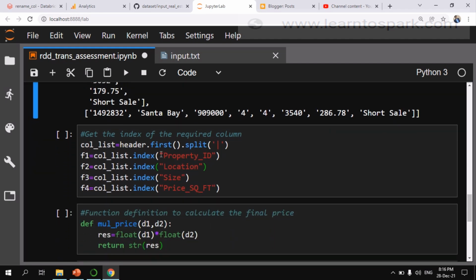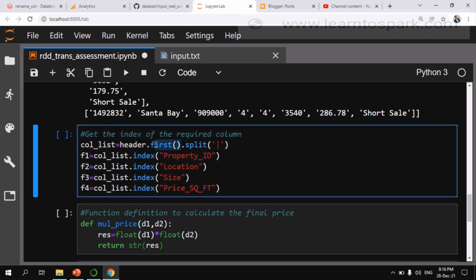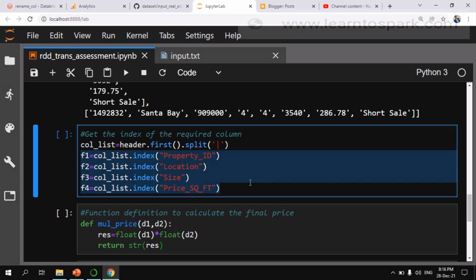So from the header I am using the first action. It will pick only one record, and then this will be a string now. From this string I am using a split method to convert it into a list. From this column list I am getting the index for each and every element that we need in the output. In the output, the columns that we require are property ID, location, and the price that we are calculating from size and price per square feet. So these 4 columns I am considering, and I am taking the index.